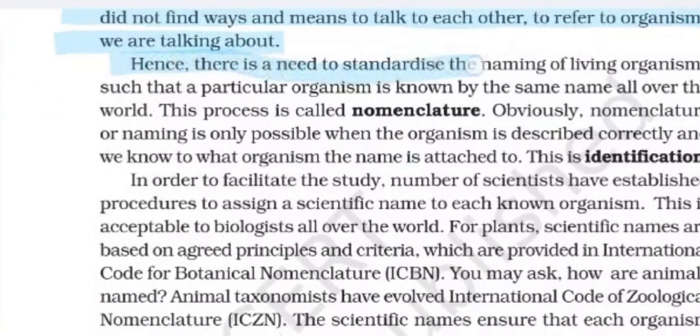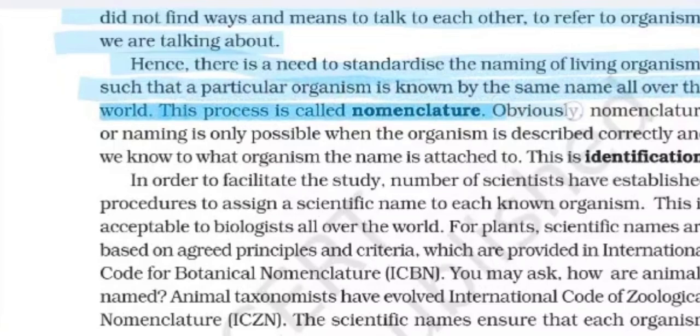Hence, there is a need to standardize the naming of living organisms such that a particular organism is known by the same name all over the world. This process is called nomenclature, and obviously nomenclature or naming is only possible when the organism is described correctly and we know to what organism the name is attached. This is called identification.